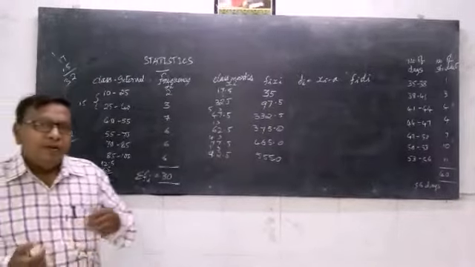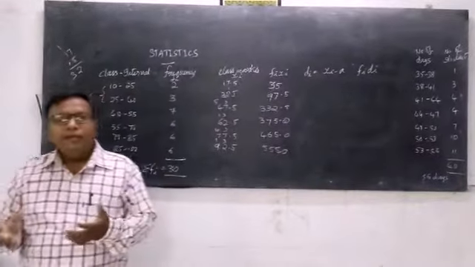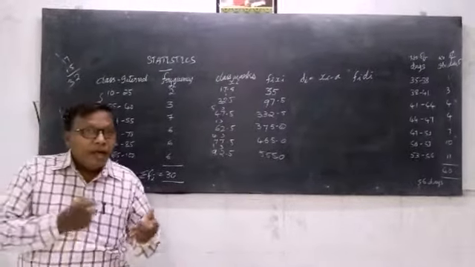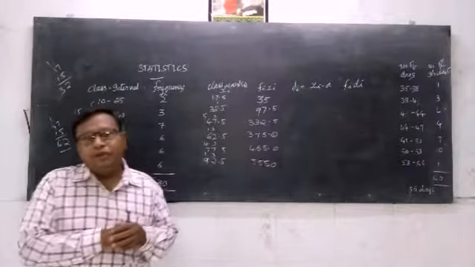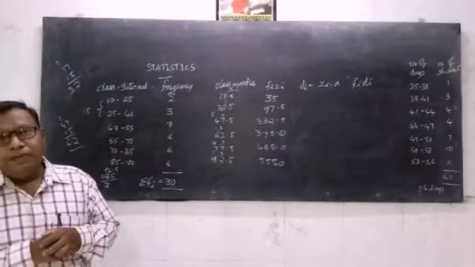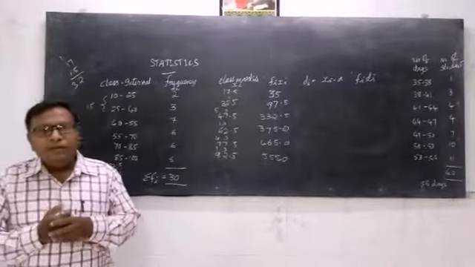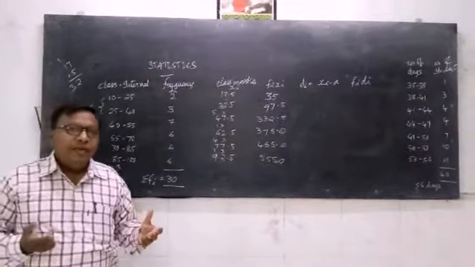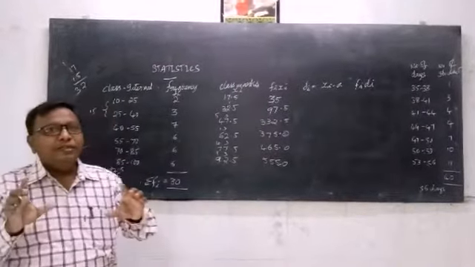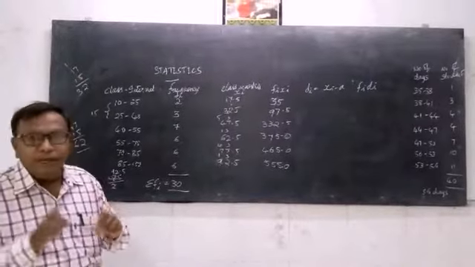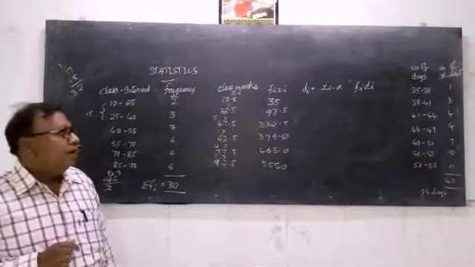Once again I am repeating, what is that method called? Direct method. So what is the formula? Try to recapitulate it. X bar is equal to sigma fi xi divided by sigma fi. So this is the formula to find the mean by direct method for a grouped data.